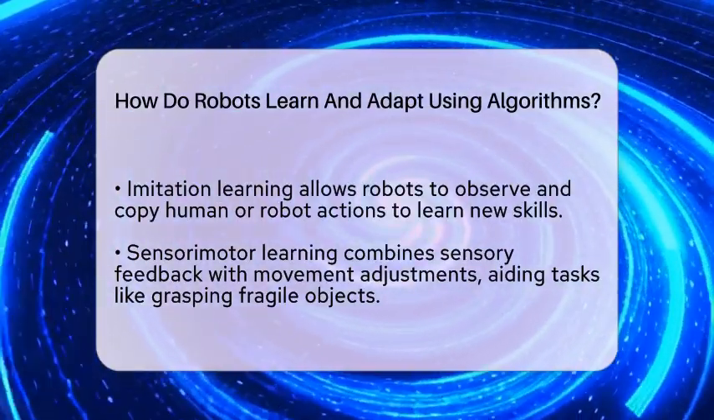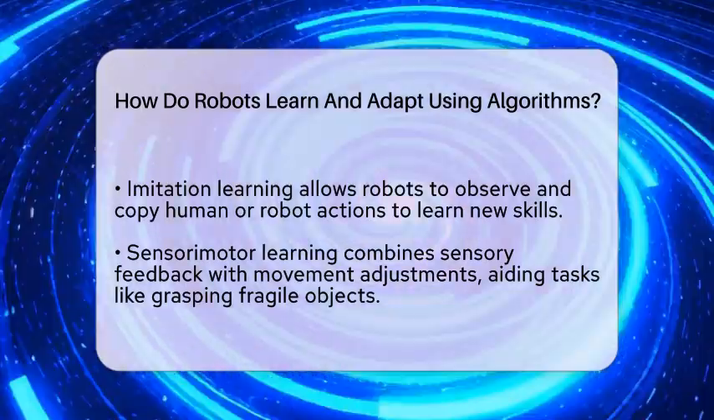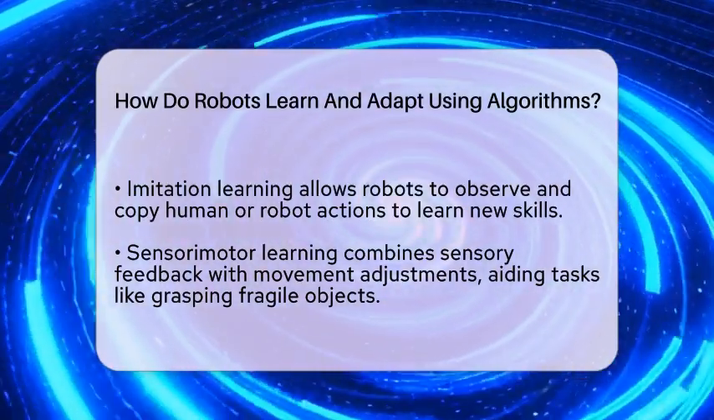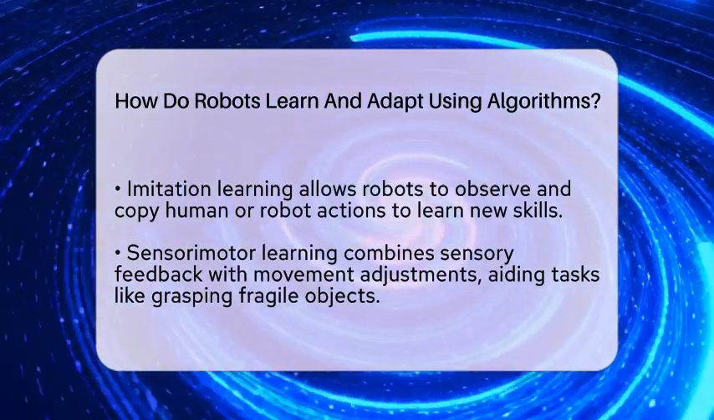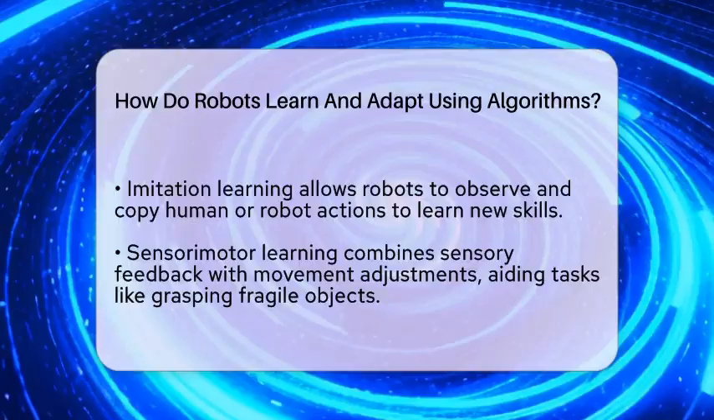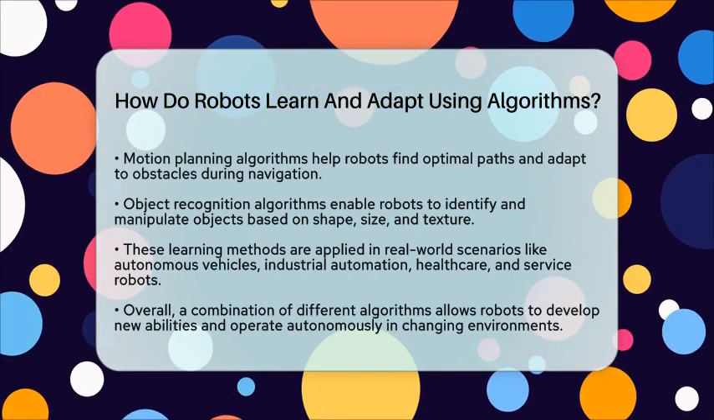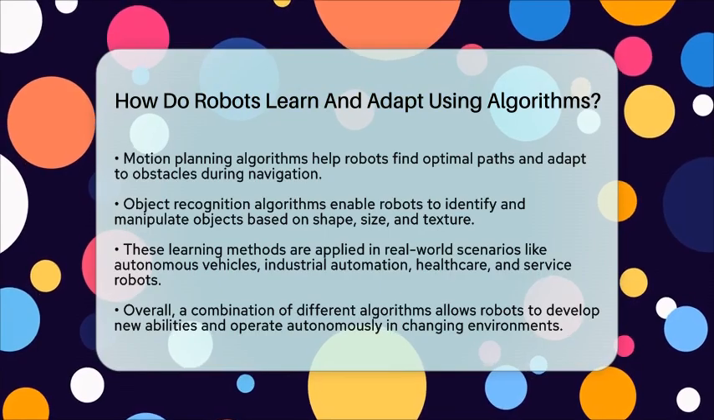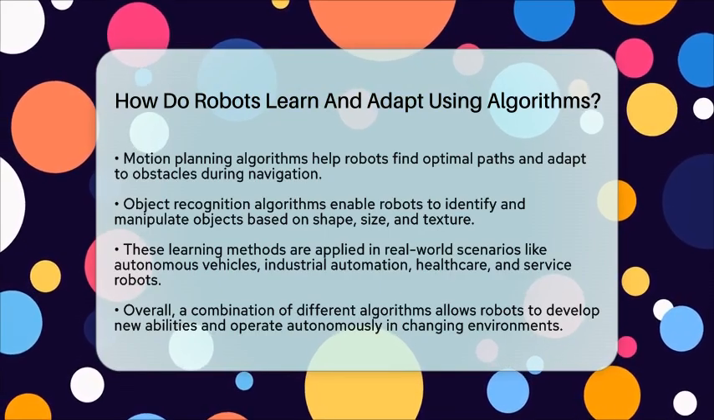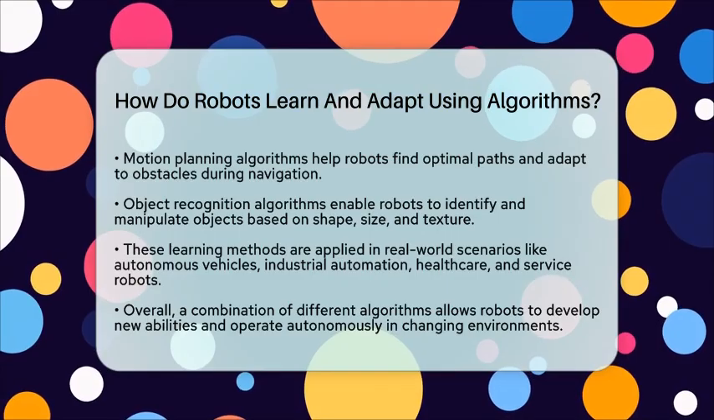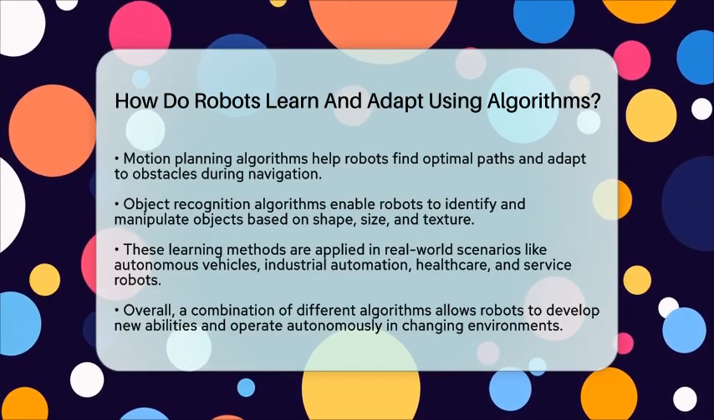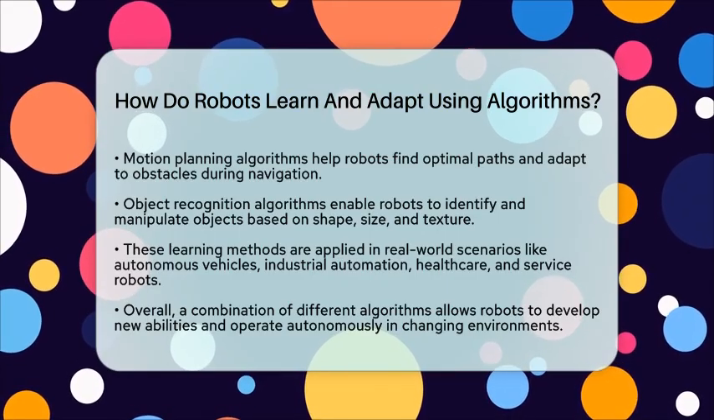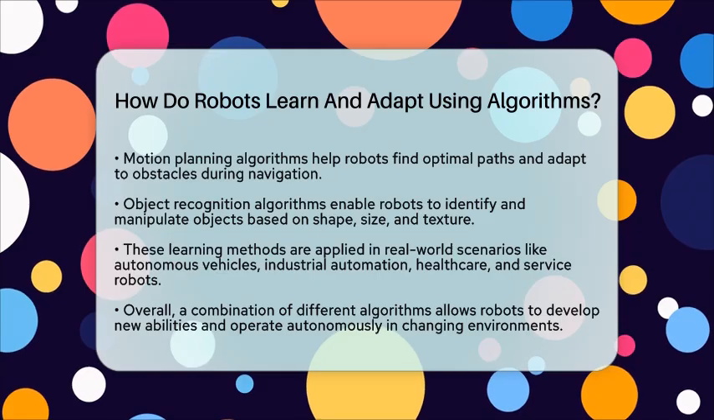Object recognition and manipulation are key skills robots develop through learning algorithms. They analyze features like shape, size, and texture to identify objects accurately. Once they recognize an object, they plan how to grasp and move it. If the object is fragile or heavy, the robot adjusts its grip accordingly. This ability allows robots to work safely and effectively with a variety of objects.